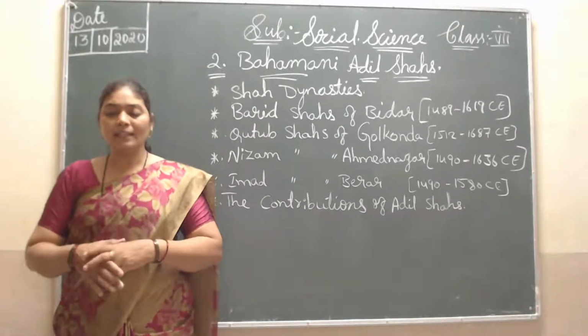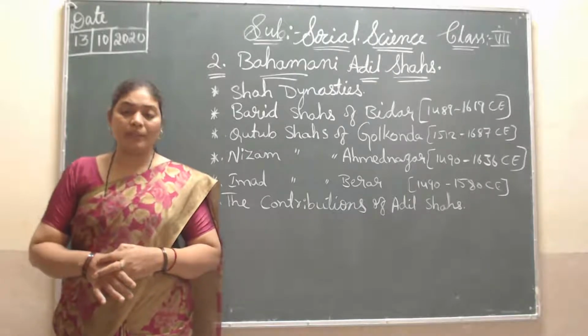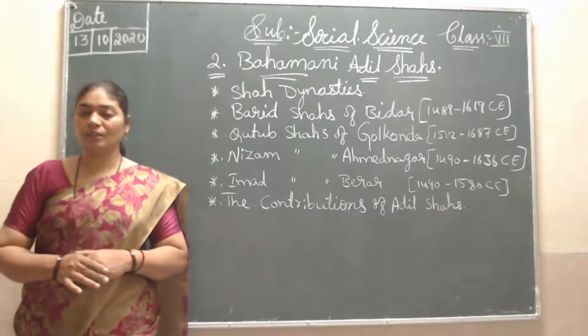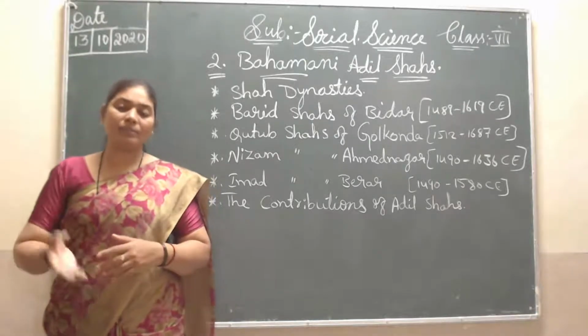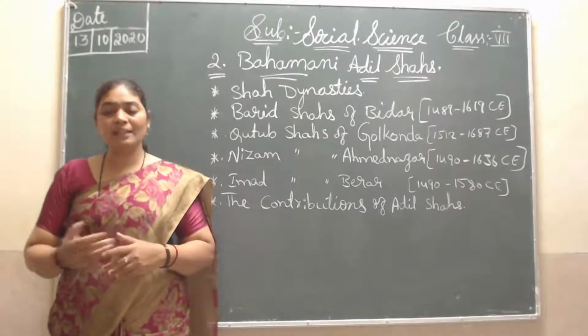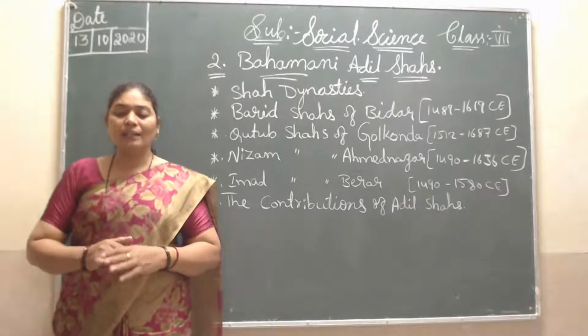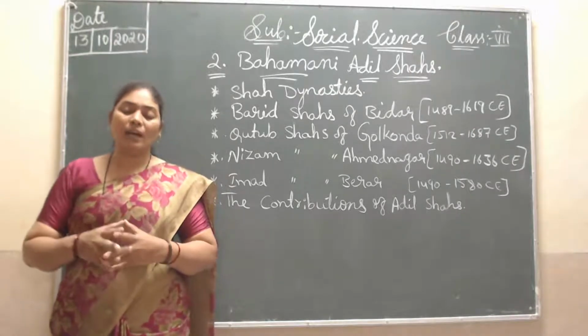Then the last king was Sultan Kalimullah. After Gawan, no one maintained this dynasty: Muhammad III came, then another Muhammad, a very small boy, who did not maintain the kingdom well. So the last sultan of this dynasty is Kalimullah Shah.